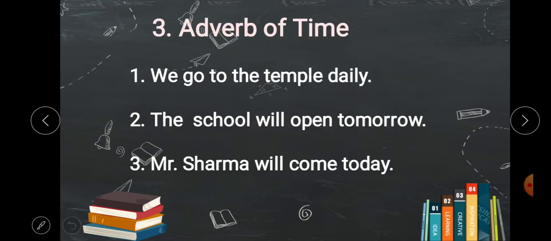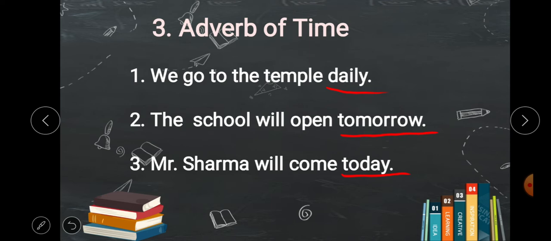Now the third type, adverb of time. We go to the temple daily. When do we go to the temple? Daily. The school will open tomorrow. When will the school open? Tomorrow. Mr. Sharma will come today. When will Mr. Sharma come? Today. So these words daily, tomorrow, today answer the question when.